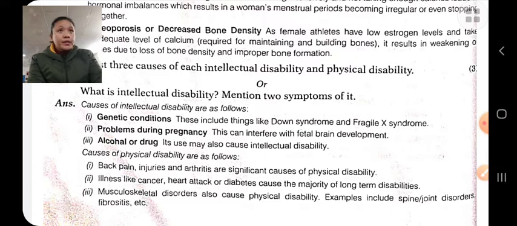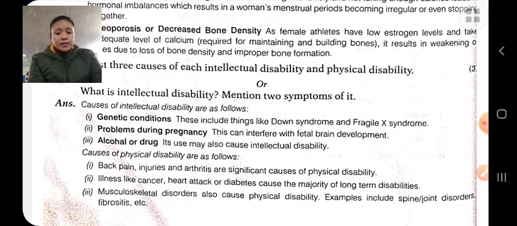Disability is an impairment that may be cognitive, developmental, intellectual, etc. It is a disadvantage that affects a person's day-to-day activity. Disability is permanent and it can't be cured. The causes are genetic, environmental, accident, by birth, etc.